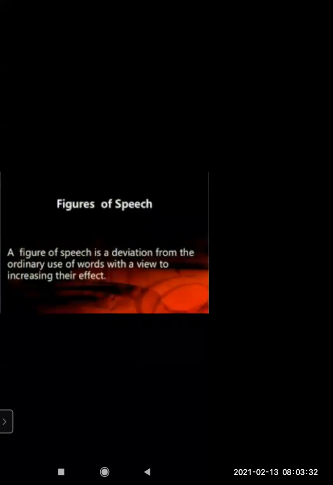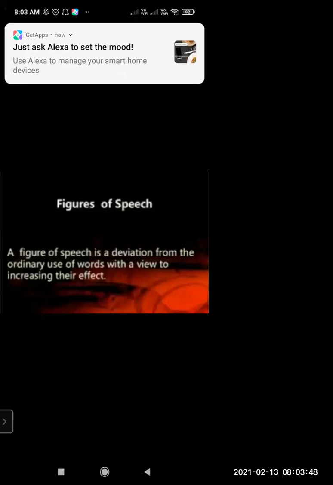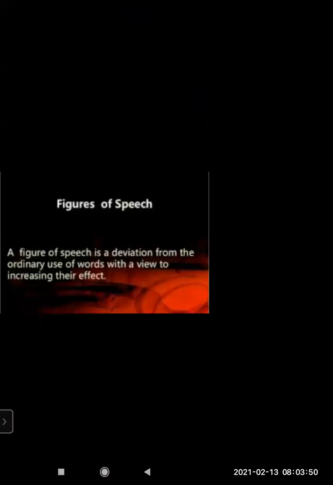Figures of speech. A figure of speech is a deviation from the ordinary use of words with a view to increasing their effect. This is a definition type given here. Here it is telling that simple words are used in a different way to increase the effect. That's why I said poets use it.